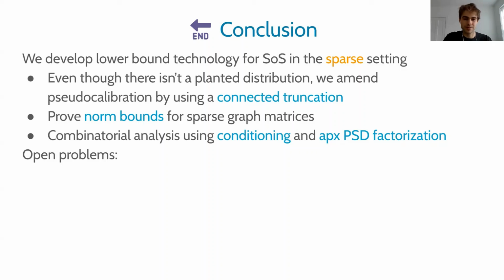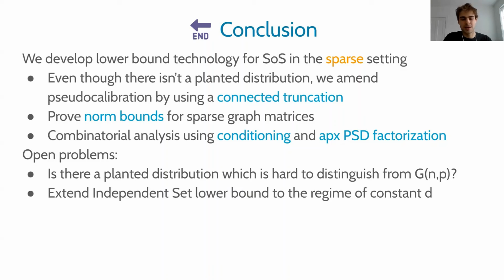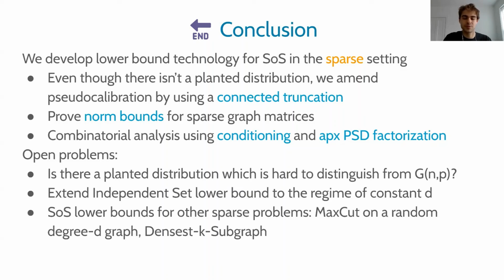There are some open problems left from this work. Namely, is there a planted distribution which we could use to pseudo-calibrate? And also, can we extend some of the sum of squares lower bounds to other problems, for example, the regime of constant D, or other problems on sparse random graphs?